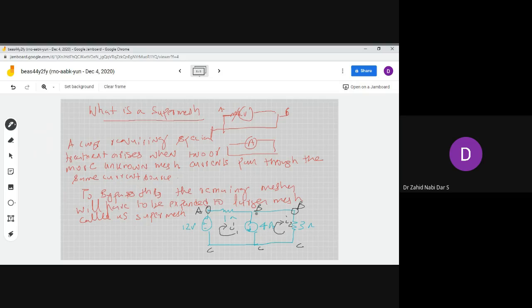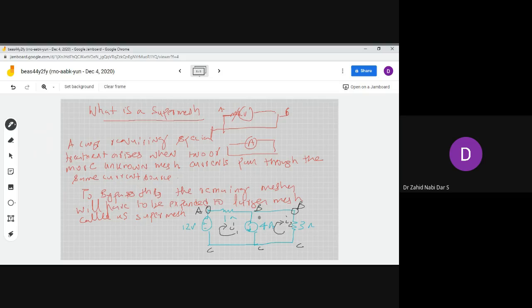So you see, between these two or more meshes we have a current source. So this is called a super mesh. A case when two or more unknown mesh currents pass through the same current source. This difficulty is overcome by altering the choice of mesh current, so that only one mesh current can pass through the offending current source.